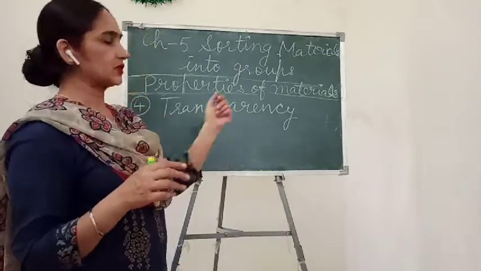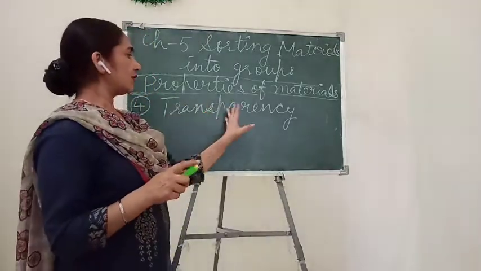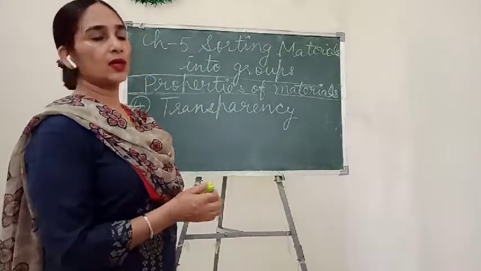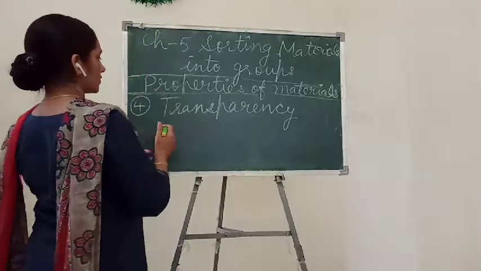When we study transparency, we also study two other kinds of materials.